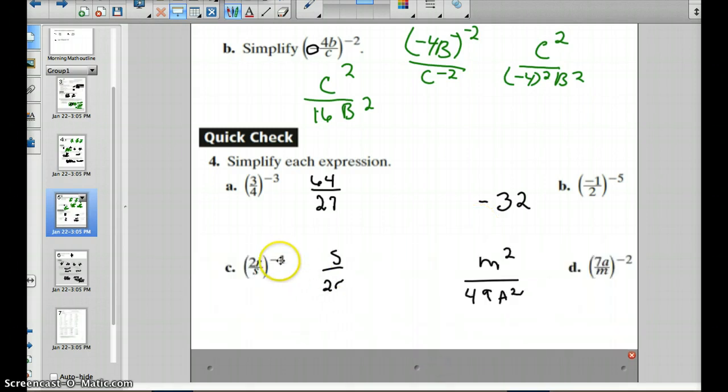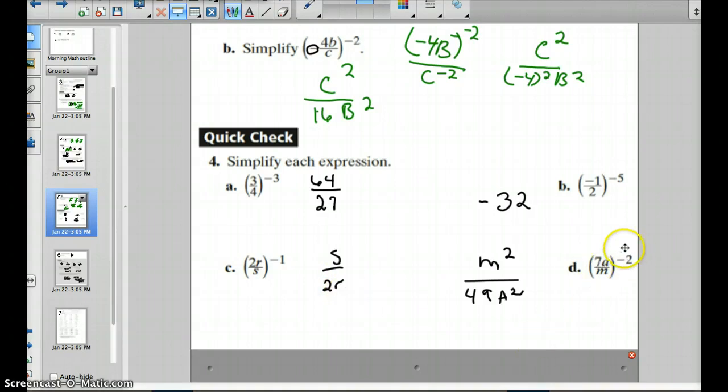Here we have to the negative 1st power, so we would 2 to the negative 1st power times r to the negative 1st power divided by s to the negative 1st power. So everybody's going to use their tickets to go opposite places, and we're left with s over 2r.